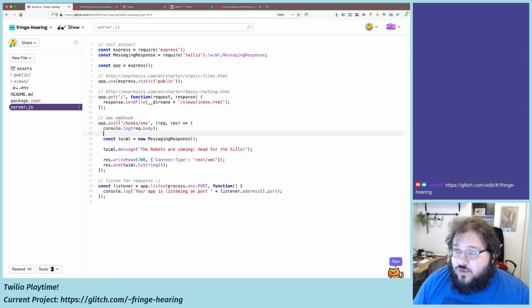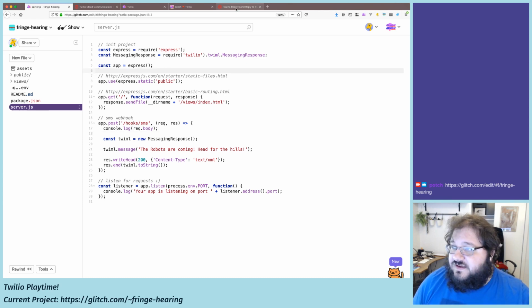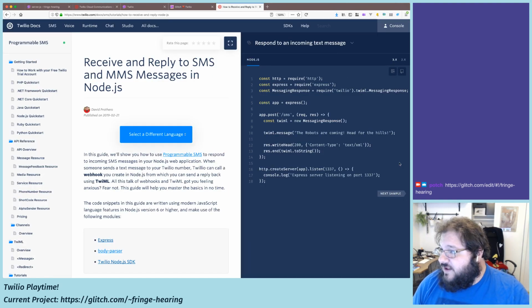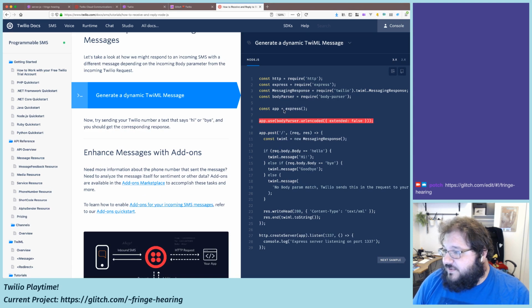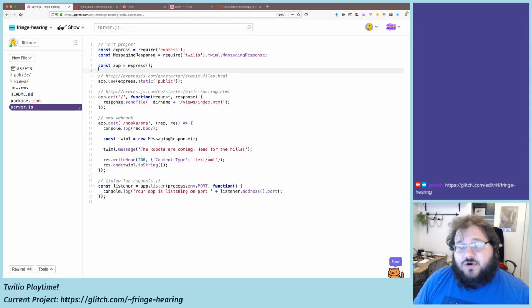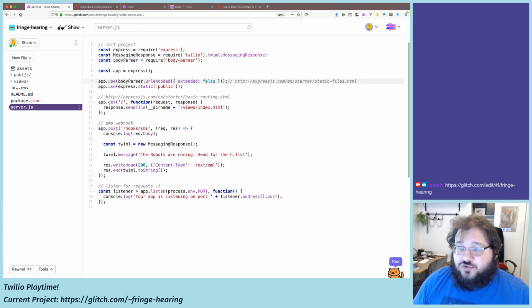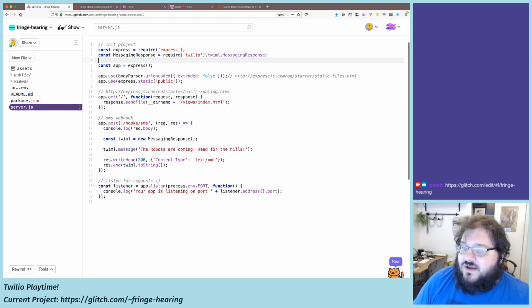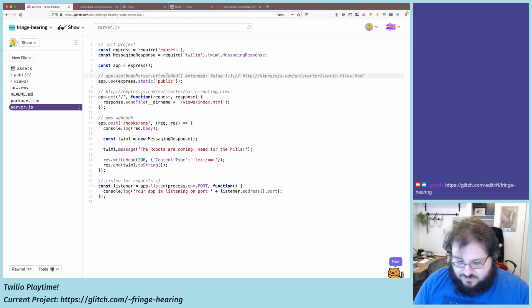Because we know that there's going to be a body, we need a body parser for our project. So let's see if they have an example body parser in one of their samples. Here we are. I just happened to, once again, know that that was going to be in there. But we need a body parser, and the reason is that the posts coming into our webhook are going to be... Actually, I believe we don't need to do this anymore. I think body parser is actually built into Express. So before I go a whole lot further, let's take a look at that.